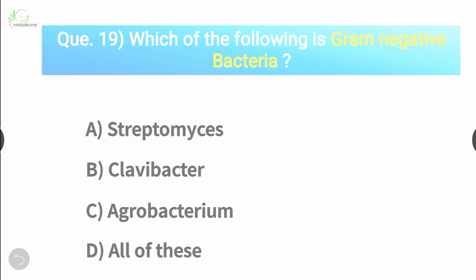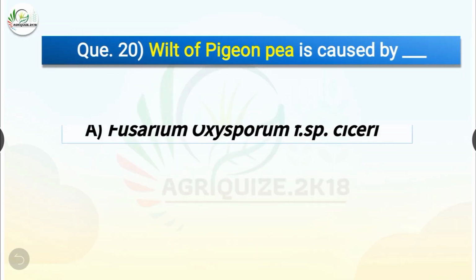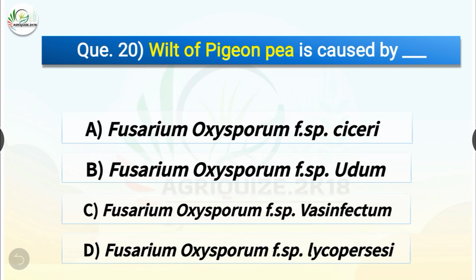Question number 20. Wilt of pigeon pea is caused by dash. The options are Fusarium oxysporum f. sp. ciceri, Fusarium oxysporum f. sp. udum, Fusarium oxysporum f. sp. vasinfectum, or Fusarium oxysporum f. sp. lycopersici. The correct answer is option B, Fusarium oxysporum f. sp. udum. So wilt of pigeon pea is caused by Fusarium oxysporum f. sp. udum.